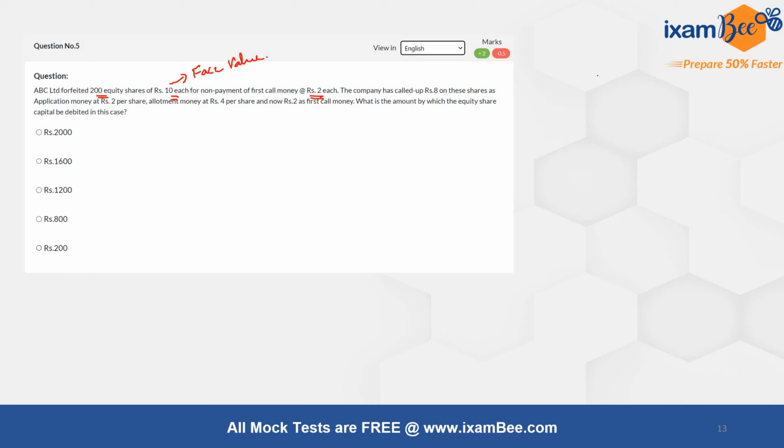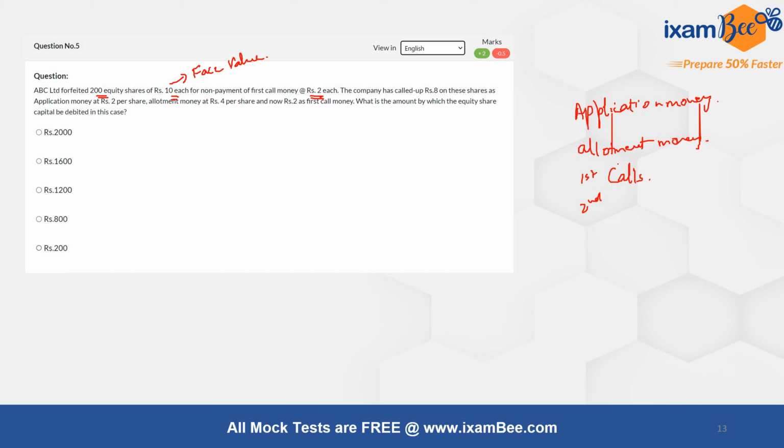So when the calls are made, first you get the application money, right? After the application money, there can be some allotment money, and after the allotment money, there can be various calls that can be made for money, right? So depending on how many calls are made, they could be first, second, depending on how many calls are made till your final money is received, right?